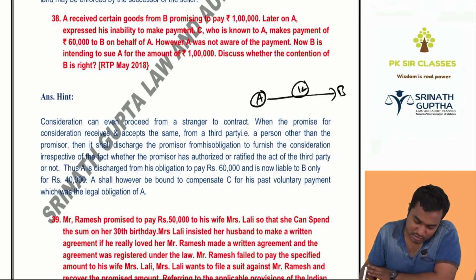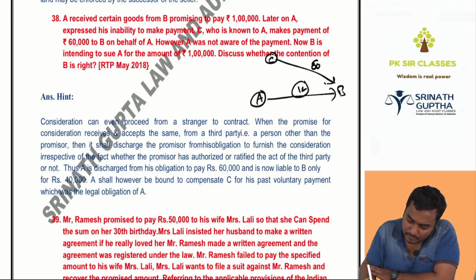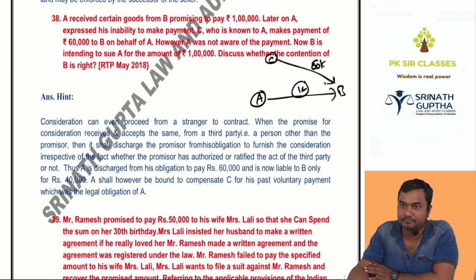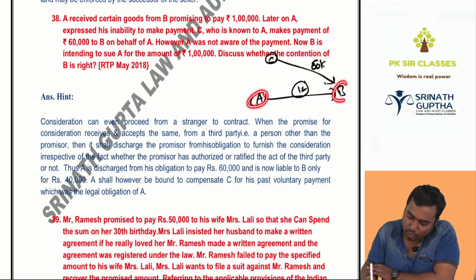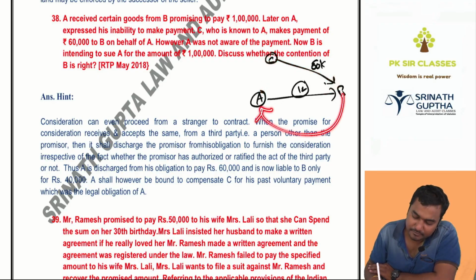So C paid 60k to B on behalf of A. Actually who has to pay 1 lakh? A, to B. On behalf of A, C paid 60k to B. So how much can B recover from A?